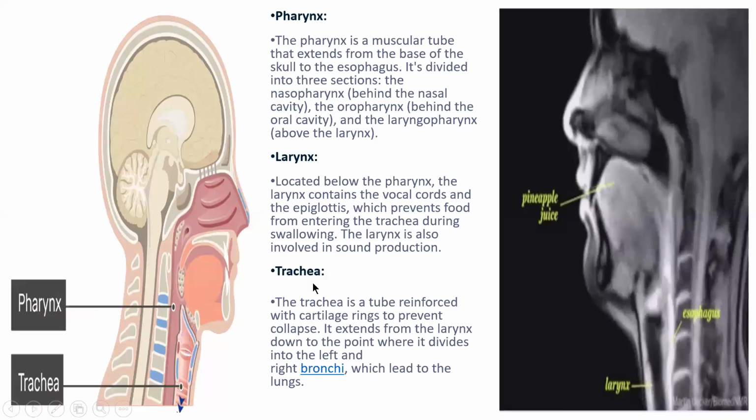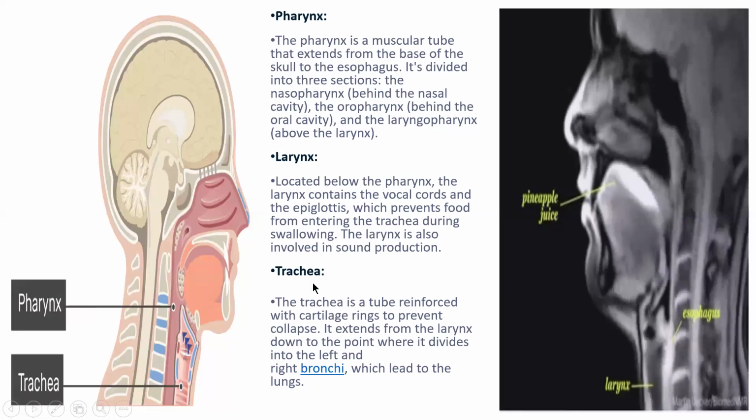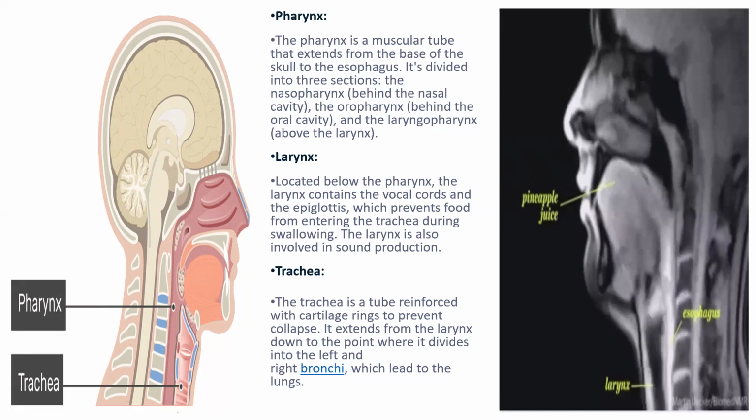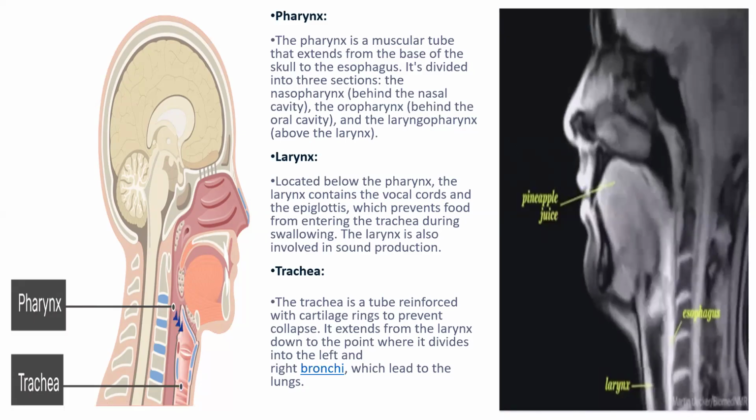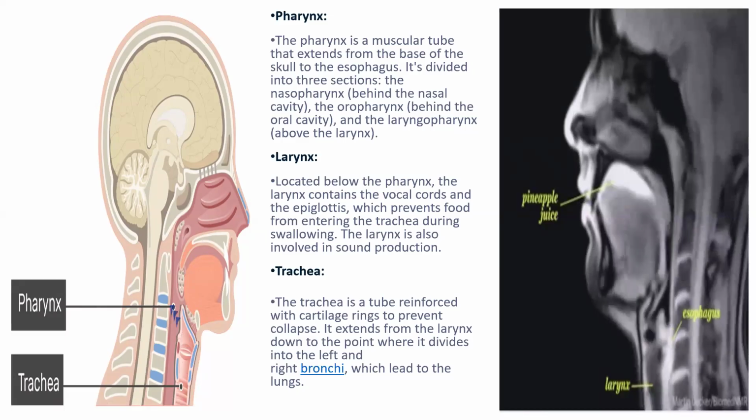Pharynx, larynx, trachea. No need to be confused. The pharynx is your throat. The larynx is your voice box. The trachea is the windpipe. The pharynx is a muscular tube that extends from the base of the skull to the esophagus. Look at the image. The pharynx is divided into three sections: nasopharynx, oropharynx, and laryngopharynx.